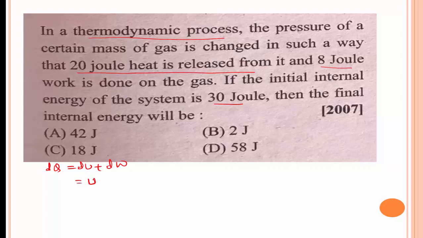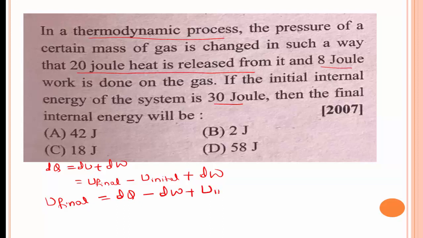Here in this problem we have two internal energies, one is the final internal energy and another one is the initial internal energy, plus the work done. If the initial internal energy of the system is 30 joule, then the final internal energy will be, rearranging this formula, U final is equal to dQ minus dW plus U initial.